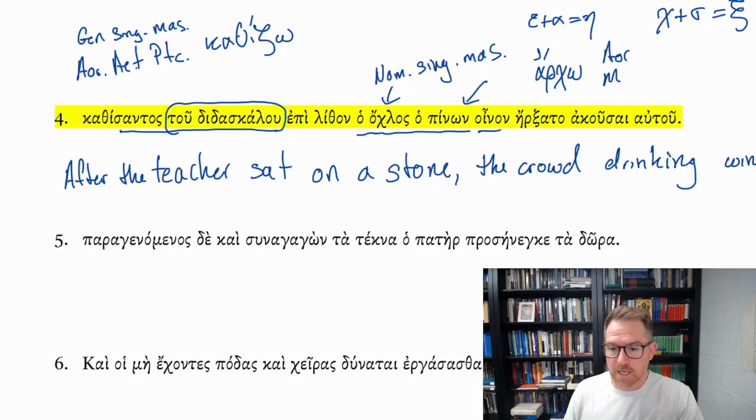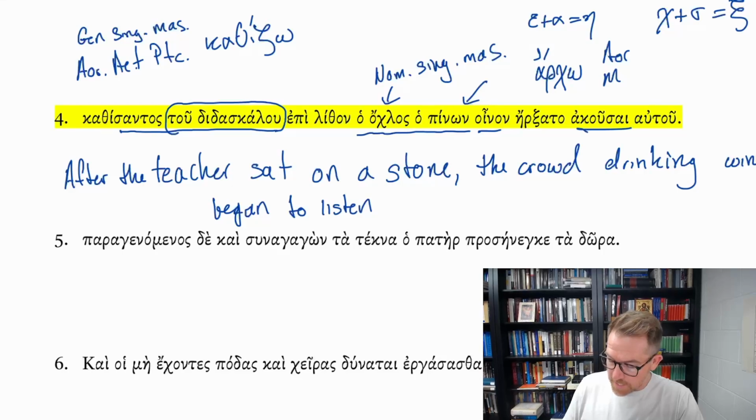Remember, the aorist has a different middle form and a different passive form. So this is the aorist middle of archo, erxato. So the crowd drinking wine began, aorist, to akouo, listen.